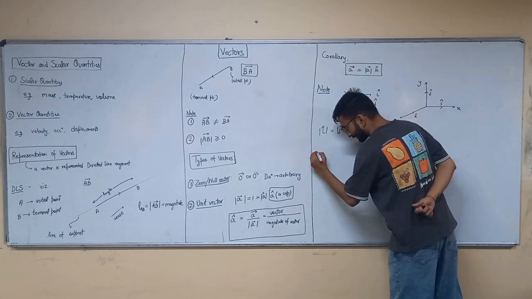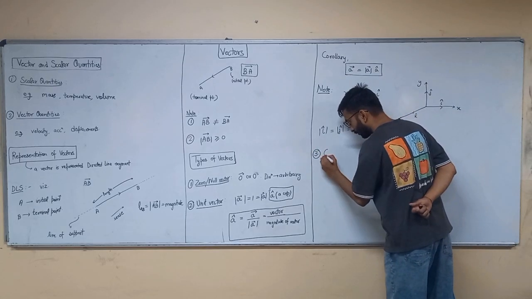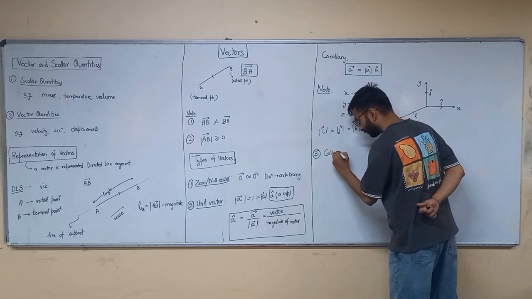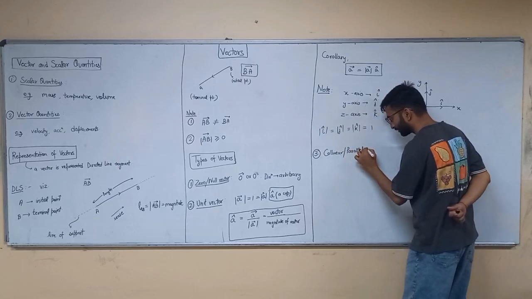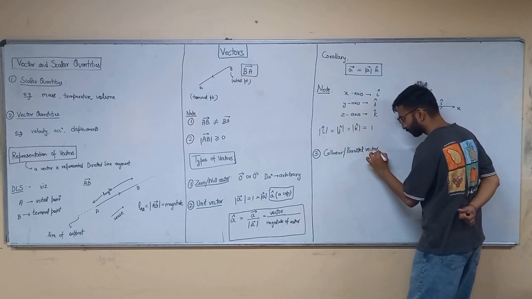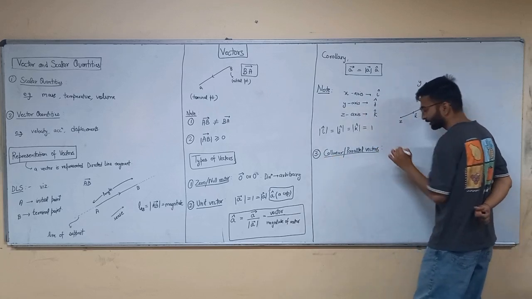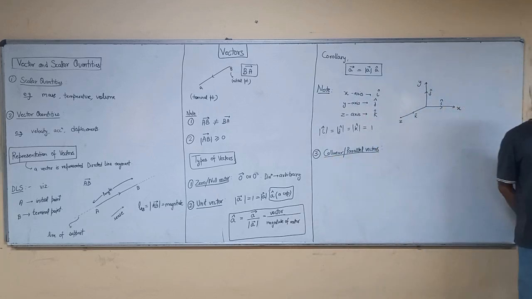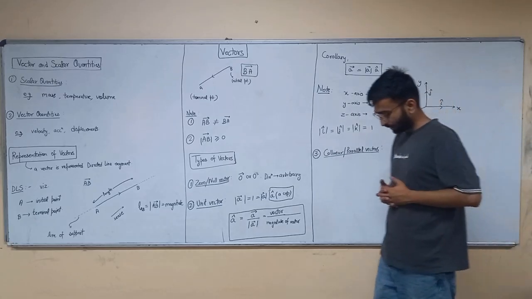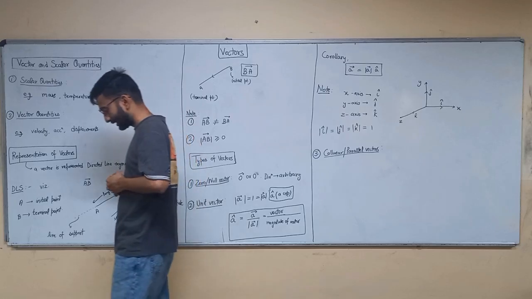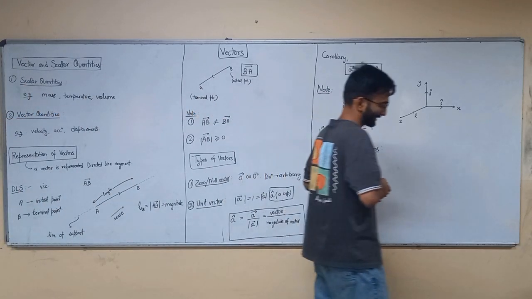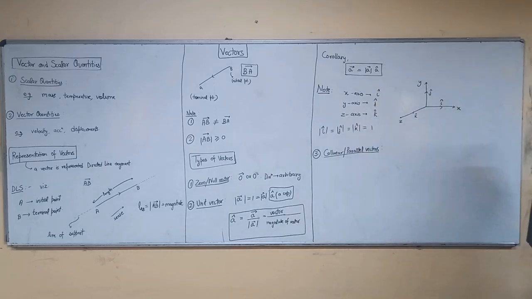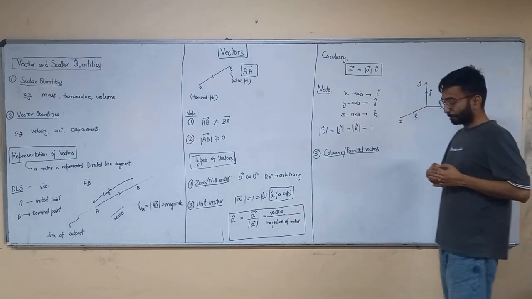The third type of vectors that we will discuss is collinear, or they are also called parallel vectors. All right, write down. Vectors are said to be collinear if their DLS are parallel.